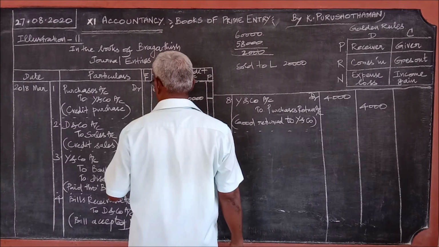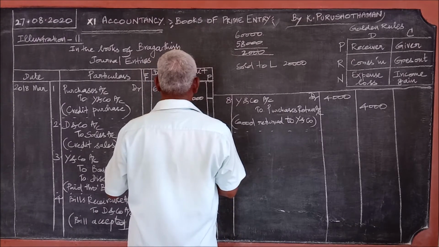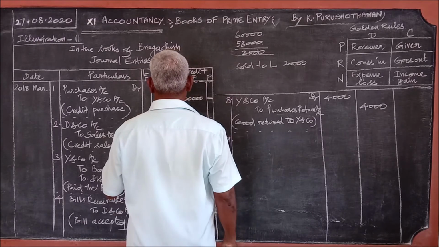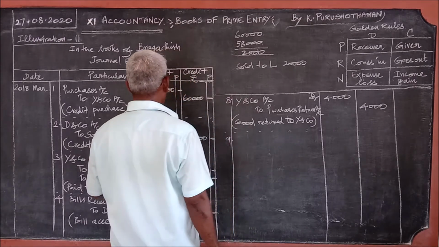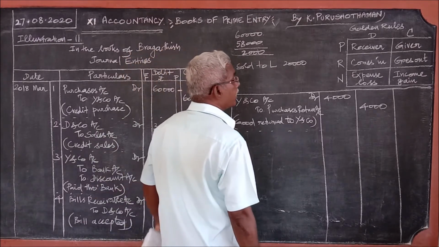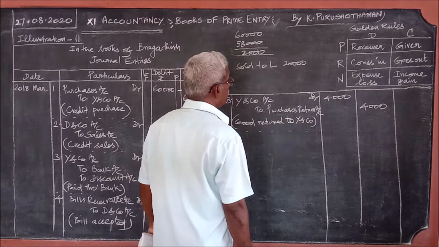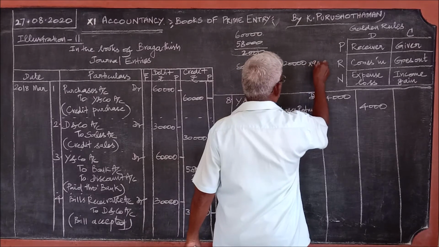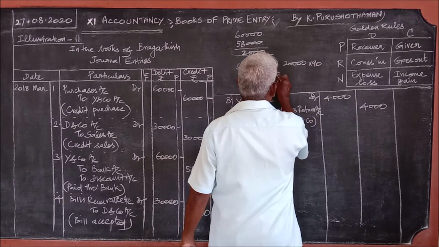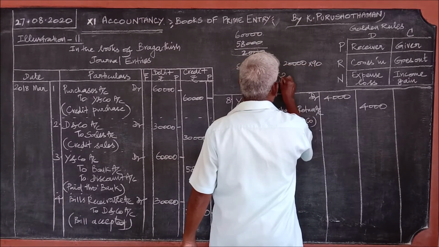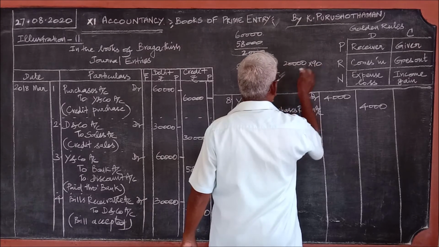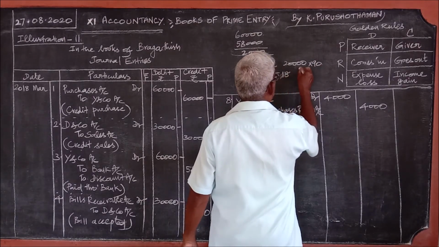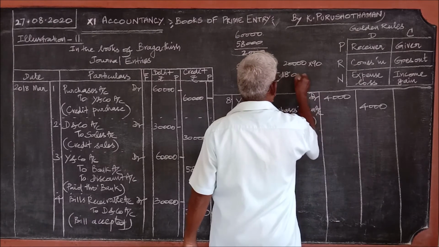Now what happens? L becomes insolvent and only 90 paise per rupee is received. For 20,000, how much should he have received? He should have received 90 paise per rupee. 2 into 9 is 18, plus 4 zeros.